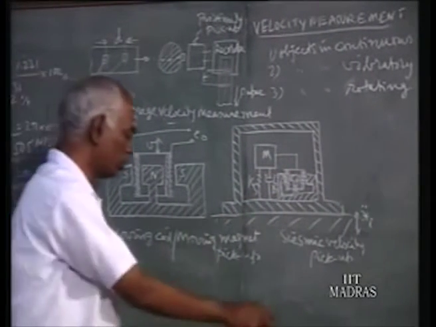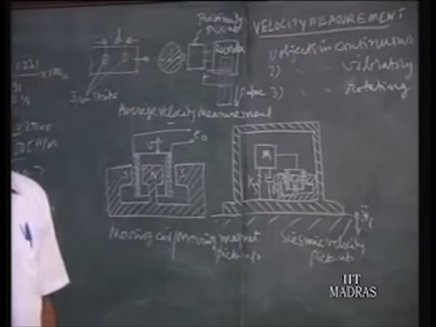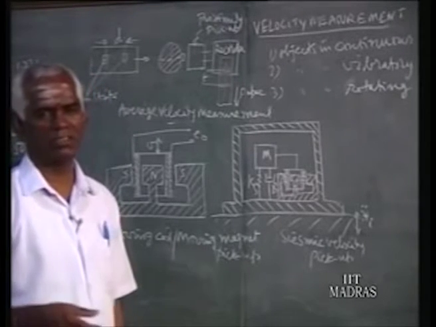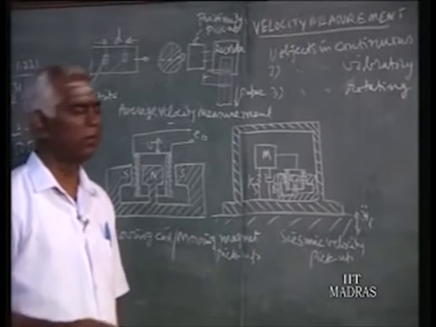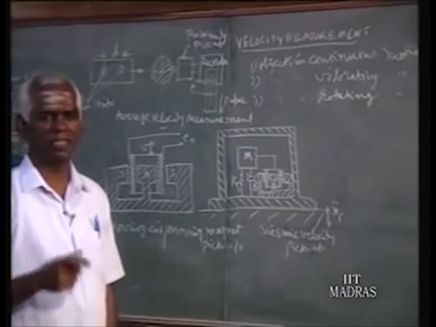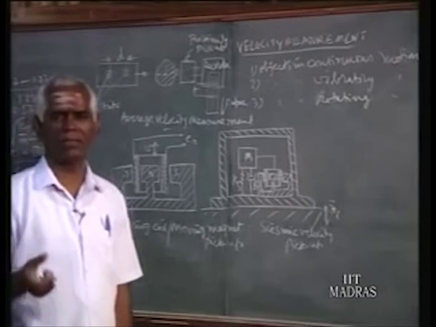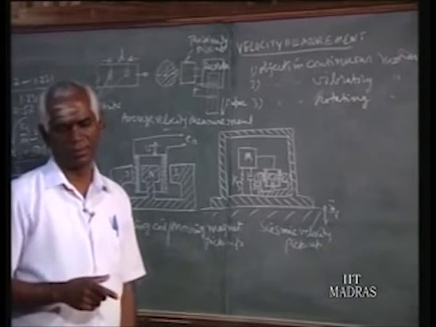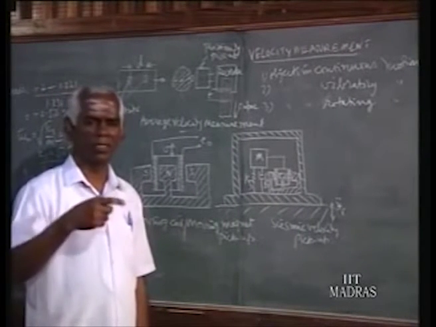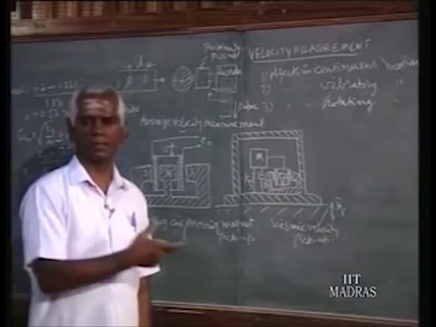Now for velocity, we know there are two quantities involved. One is length, another is time, because velocity is meter per second. For making any measurements we need a standard. Without a standard we cannot assign a number to the parameter. For displacement, the unit based on which we assign a number is the meter.